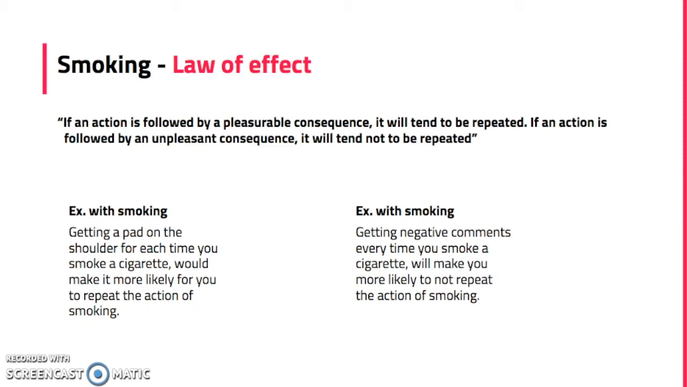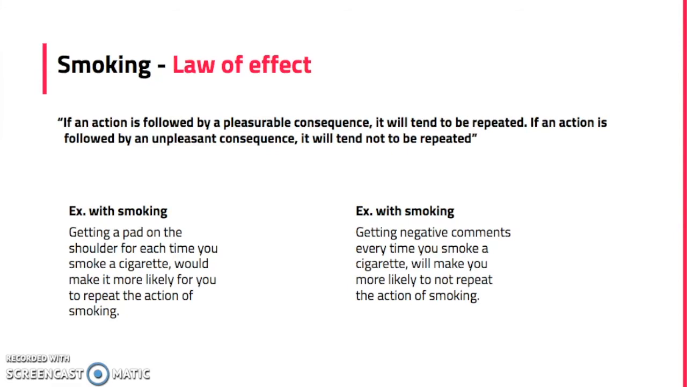Examples of the law of effect in connection with our bad habit would be getting a pat on the shoulder each time you smoke a cigarette. This would make it more likely for you to repeat the action of smoking. But getting negative comments every time you smoke a cigarette will make you more likely to not repeat the action of smoking.